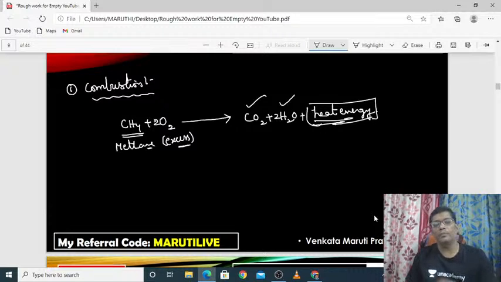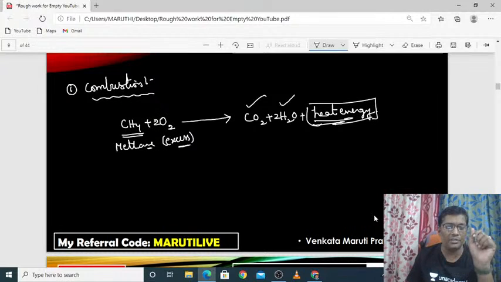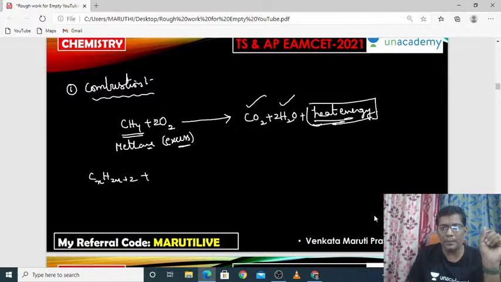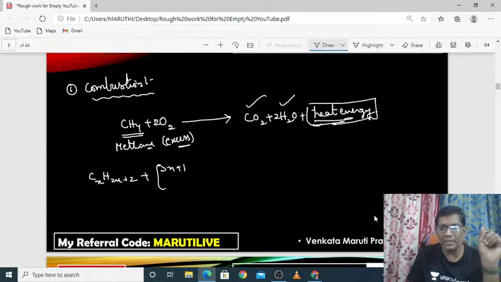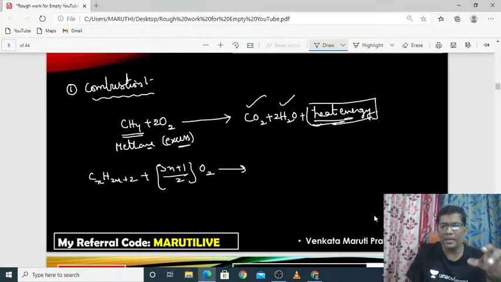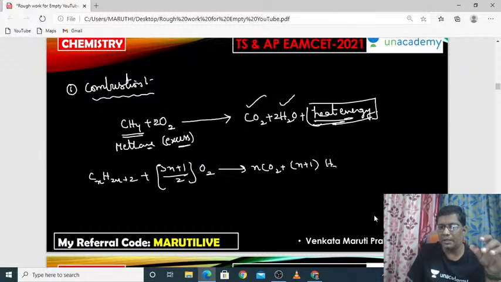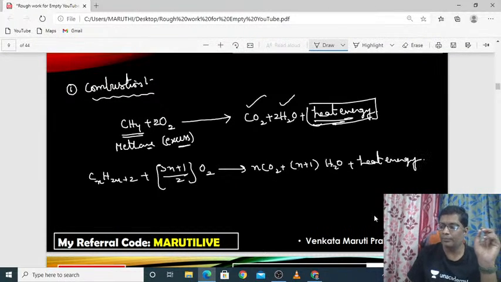So here we can use one formula to balance the equation of combustion. I will give the correct equation to you. CnH2n+2 plus (3n+1)/2 of O2, when it combines, it will produce n CO2 and (n+1) H2O, along with heat energy also produced.